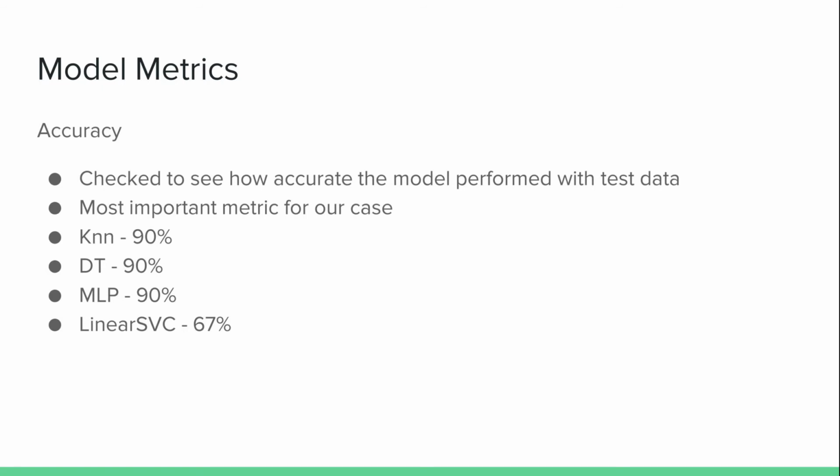However, when looking at something like linear SVC, even after hypertuning the parameters, we could only get up to 67% accuracy. This could be due to us being forced to use a linear kernel only, simply due to the size of our data set, making any other kernel infeasible for us to run when training. But luckily we have 3 other models we can look at, which all have a high degree of accuracy.